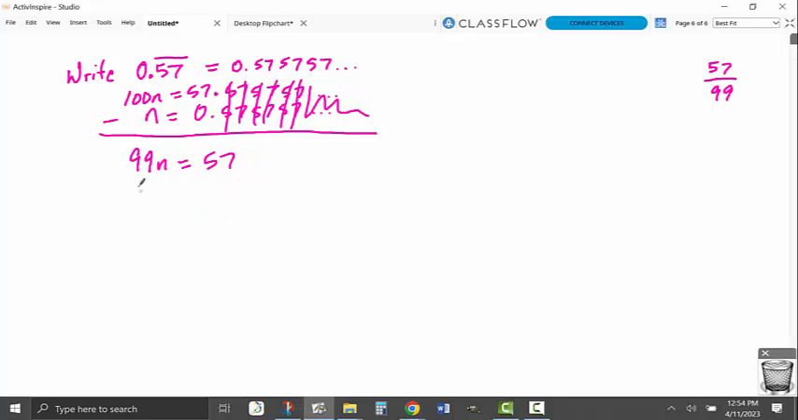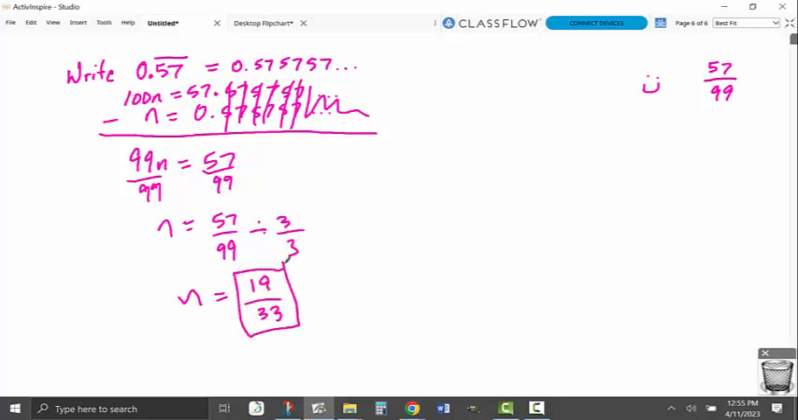So when I divide this by 99, n is going to be 57/99. Oh, yay! Now you can always simplify this. This will actually simplify by 3's. So n is going to be, what's that, 19 over 33. And you can test 57/99.